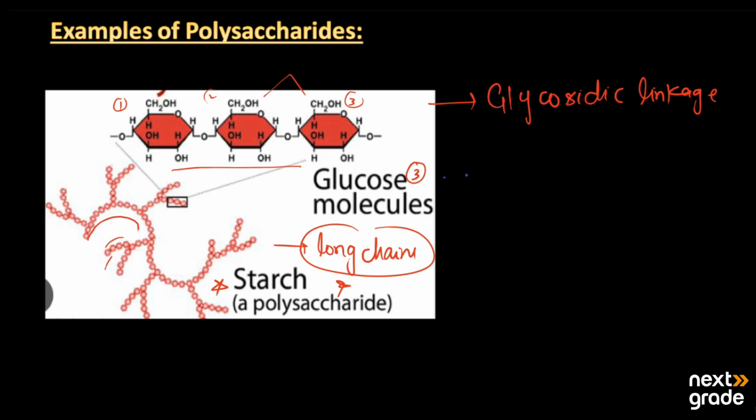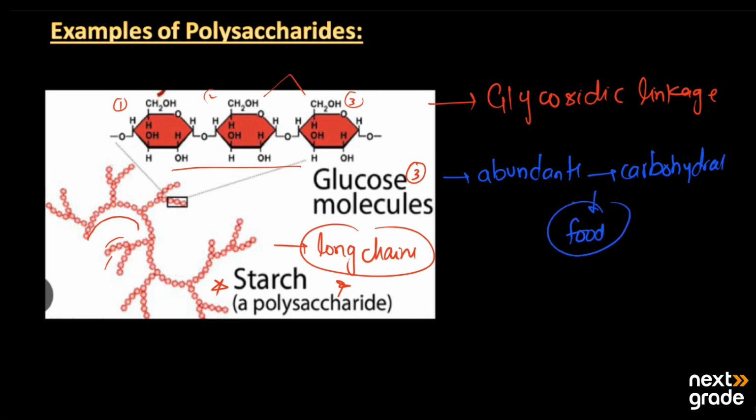Along with that, polysaccharides are the most abundant type of carbohydrate found in food. On the other hand, this carbohydrate can easily react with water, and it reacts with water by using the enzyme known as the amylase enzyme.